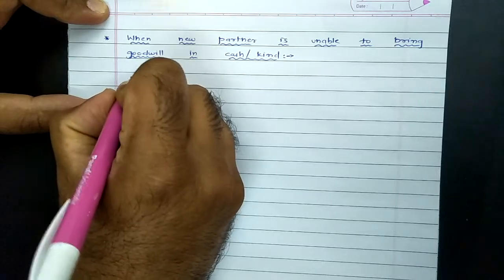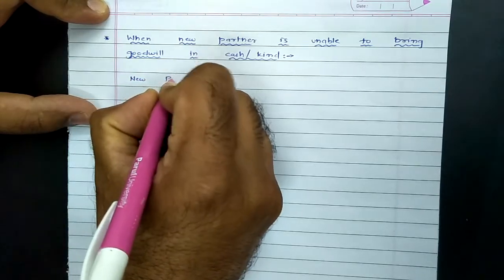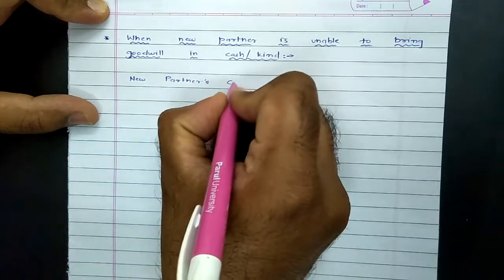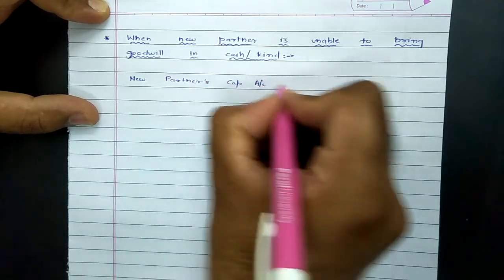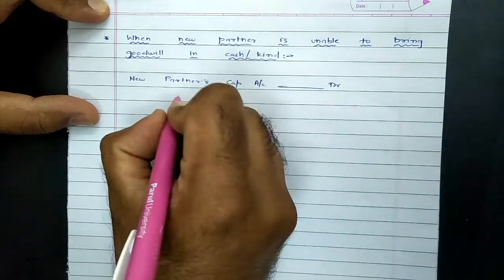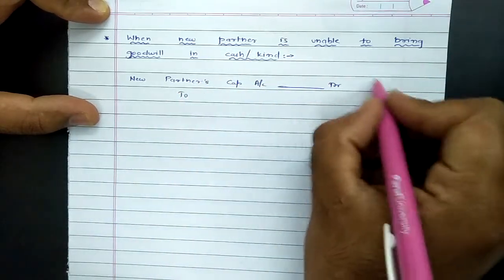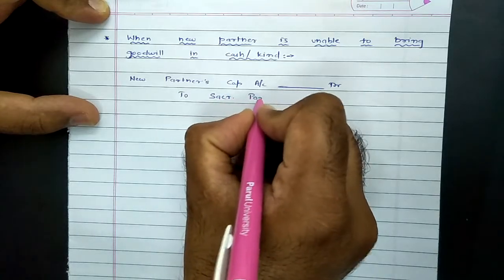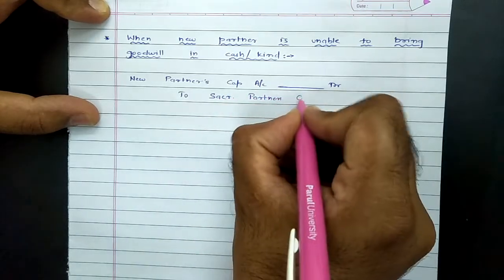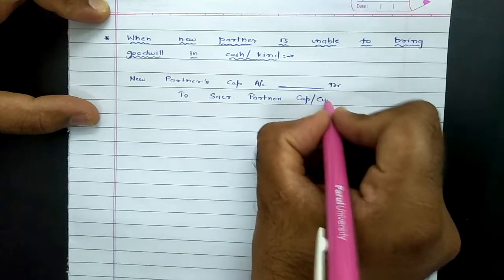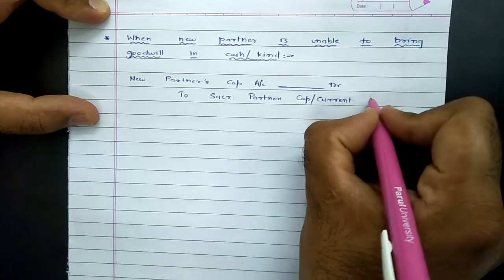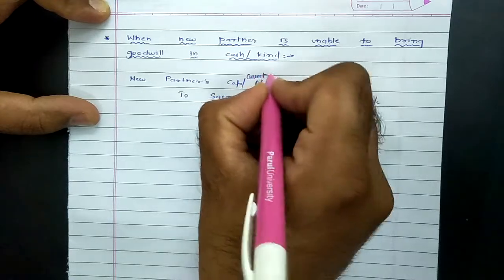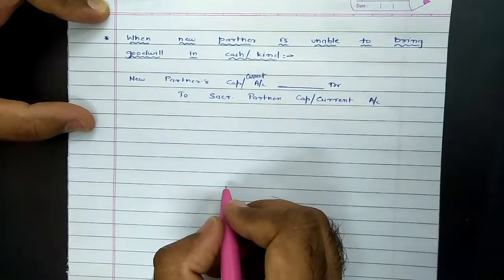That means the new partner's capital account or current account would be debited, and the same amount of his share of goodwill will be provided to the sacrificing partners' capital or current accounts. That means we directly charge money from the new partner's account and provide it to the sacrificing partners.